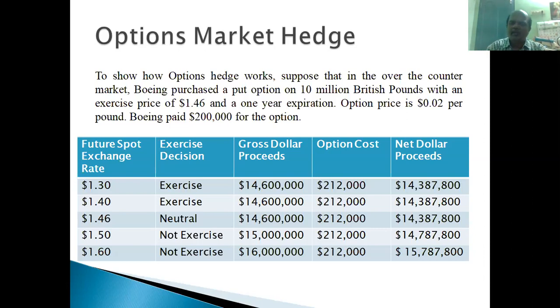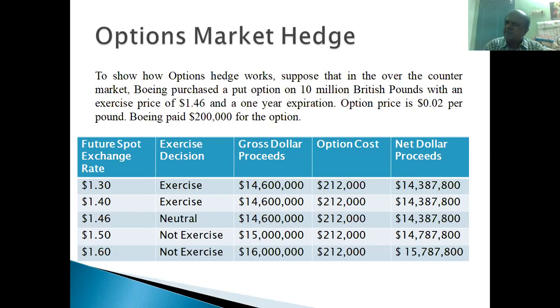So how much amount will Boeing Corporation be getting? 16 million. What is the option cost? Already I told you that whether executing or not executing, they have to pay the option fee. So 212,000 is the real cost. Of the 16 million inflow, 212,000 is the outflow. What amount is left out? $15,787,800 they will be getting, right?